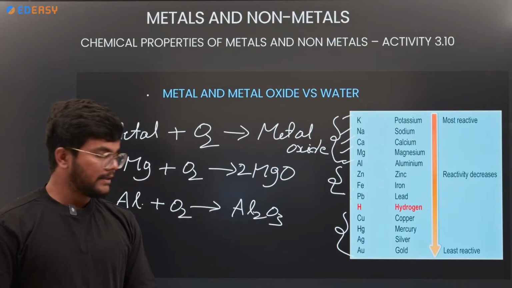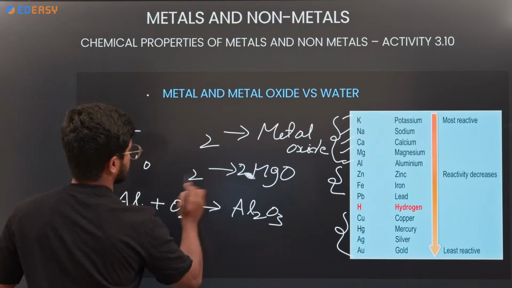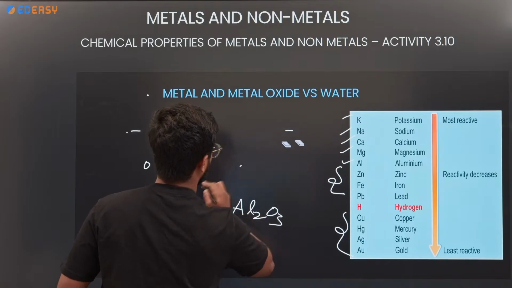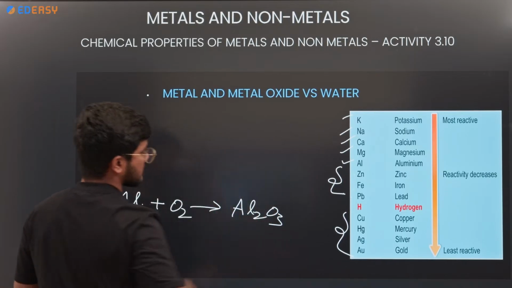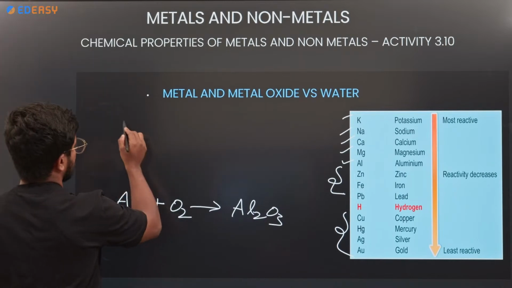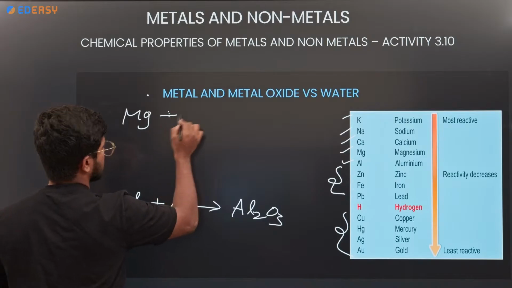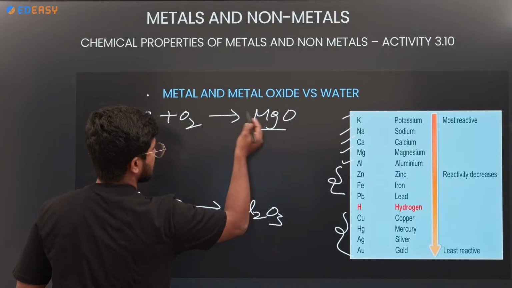But here, what happens when a metal reacts with the oxygen? It gives metal oxide, right? Mg, when it reacts with oxygen, it gives MgO. This is a metal oxide. This is not balanced.